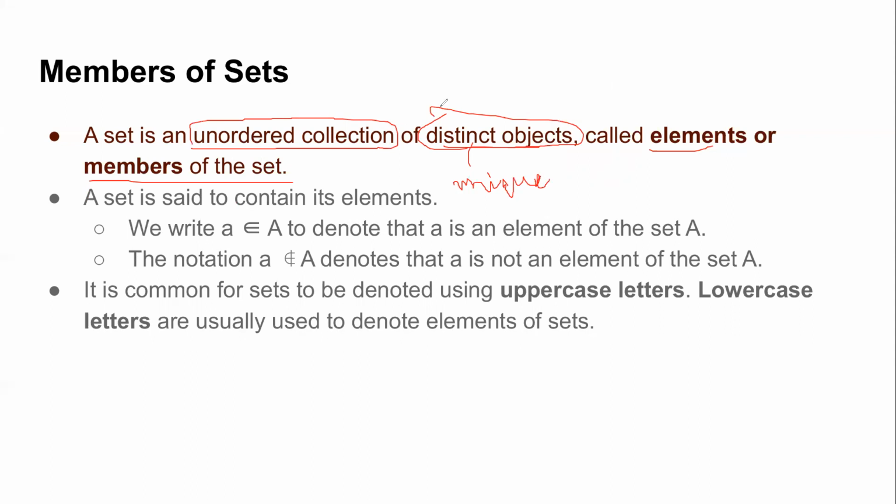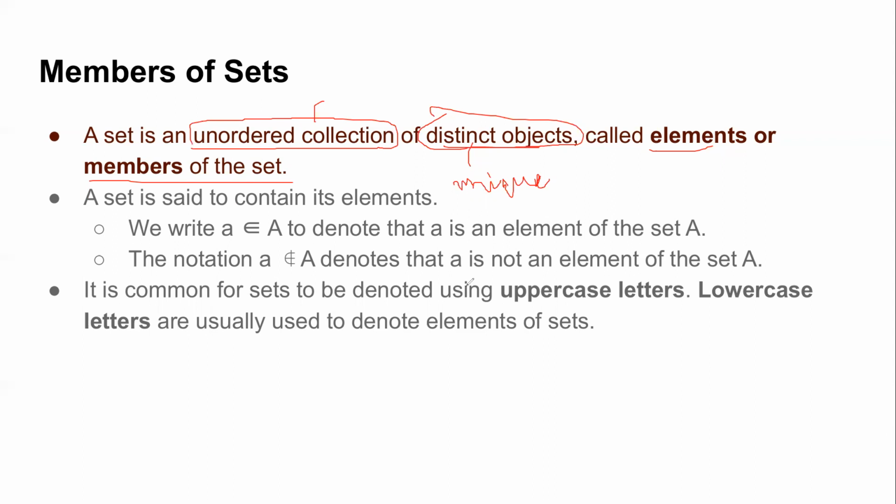But what do you mean when I say unordered collection? Distinct objects is fine, but what do we mean when we say it's an unordered collection? Someone is saying objects could be arranged in random order. Anything else?